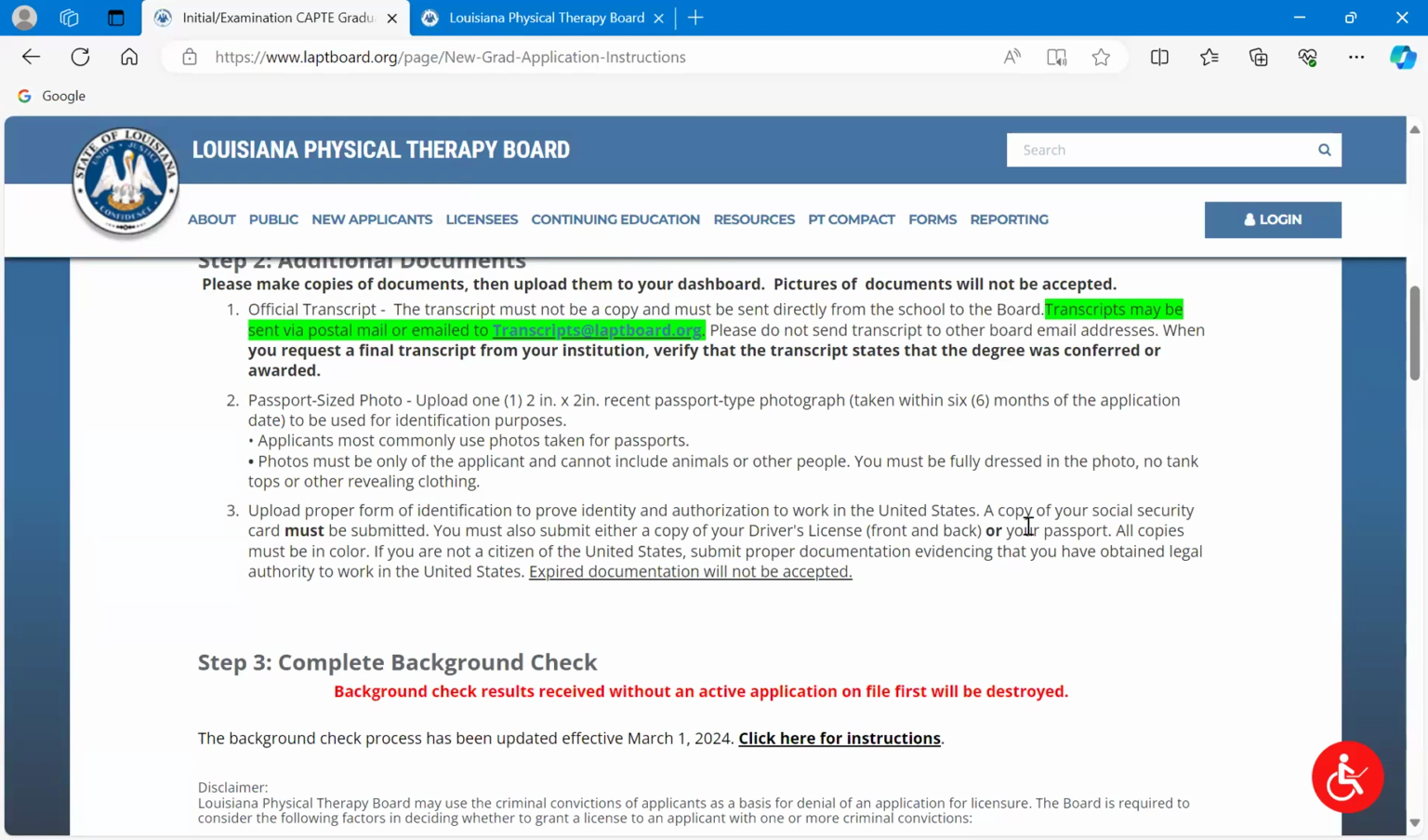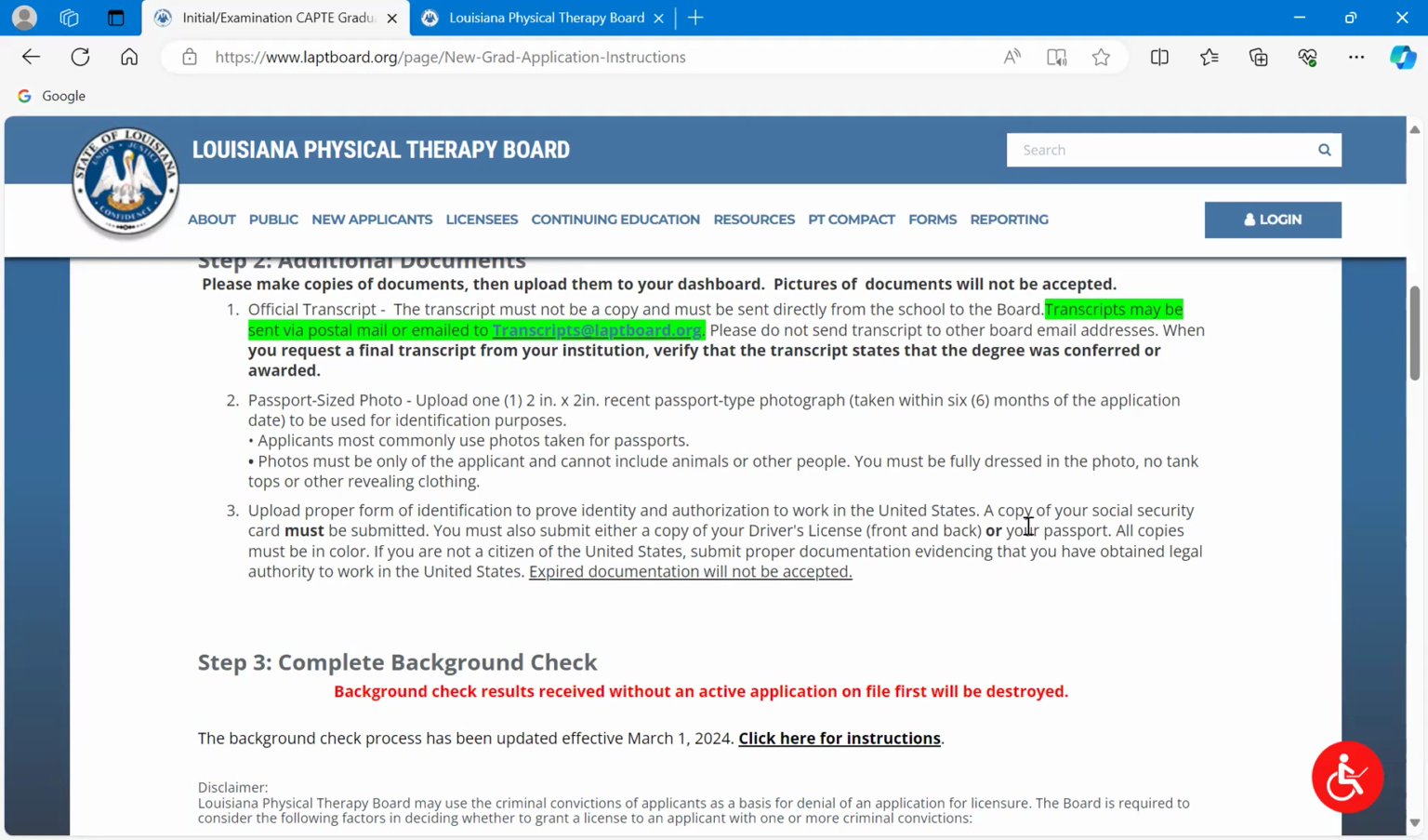Quick notes about the passport photo: you want to make sure that the photo is only of you, the applicant. It doesn't include any family members, friends, pets, and we also want to make sure that you are fully dressed in the photo, so no tank tops or other revealing clothing. Really, it's just kind of like from the shoulders or neck up. That's all we're looking for, something where we can see your face. Similar to a driver's license photo, but not your driver's license, okay? So you will be able to upload that yourself.